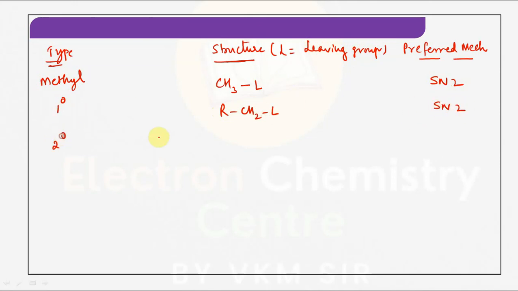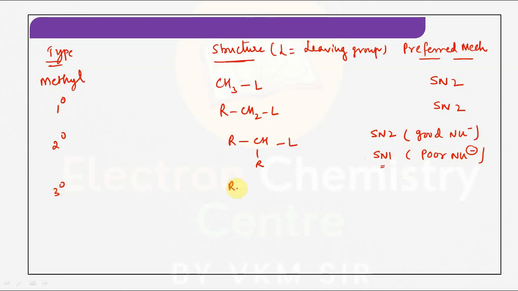If it is secondary, where L is the leaving group, guys, it will undergo SN2, but the nucleophile should be a good, strong nucleophile. It will undergo SN1 with a poor nucleophile. If the nucleophile is poor, it will undergo SN1. If the nucleophile is strong, then it will undergo SN2. Similarly, with a 3 degree leaving group, there is no more doubt it will preferably undergo SN1.